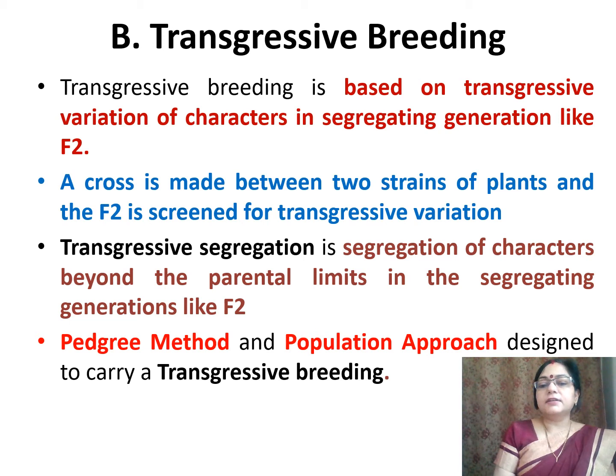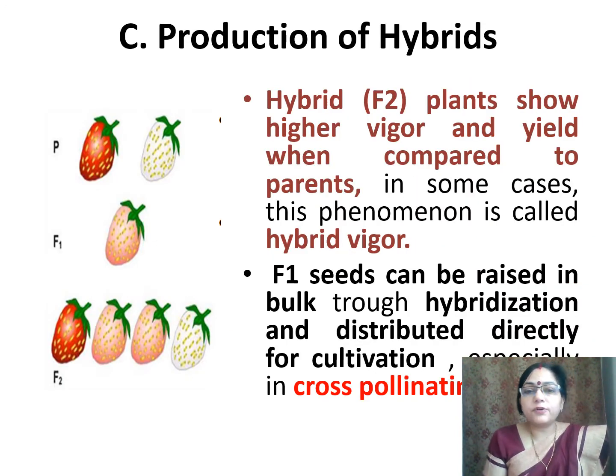Pedigree method and population approach is designed to carry transgressive breeding. Third objective of hybridization is to produce hybrid. You know that if P1 and P2 parents are crossed, we get F1 generation. F1 is hybrid, and the crossing is made to get a better variety, and we call it heterosis and hybrid vigor. F1 seeds can be raised in bulk through hybridization and distributed directly for cultivation, especially in cross-pollinated crops.